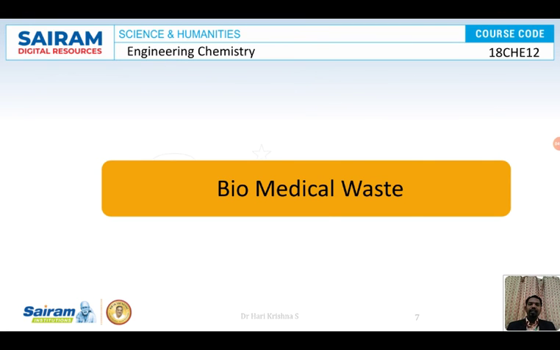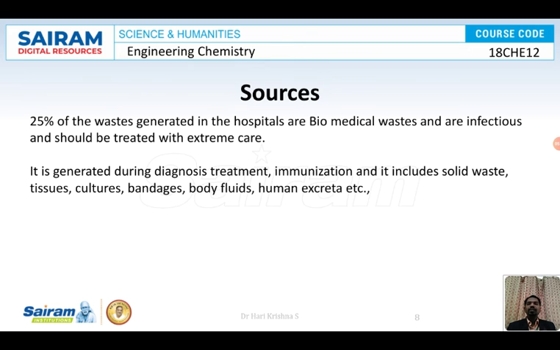Biomedical waste. We have n number of hospitals, isn't it? As population increases, we need hospitals. So the hospitals produce biomedical waste. All the waste coming from the hospital is termed as biomedical waste. It might be bandages, it might be organs, or it might be syringes, isn't it? Glucose bottles, all are termed as biomedical waste. We know that 25% of the waste generated in hospitals is biomedical waste, and all these are very dangerous, which are infectious and should be treated with extreme care.